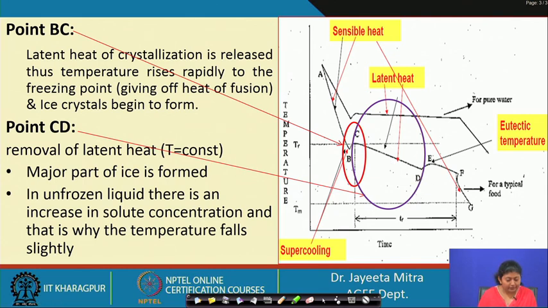So, C to D, a major part of the ice is formed here. In the unfrozen liquid, there is an increase in the solute concentration, and that is why the temperature falls slightly.